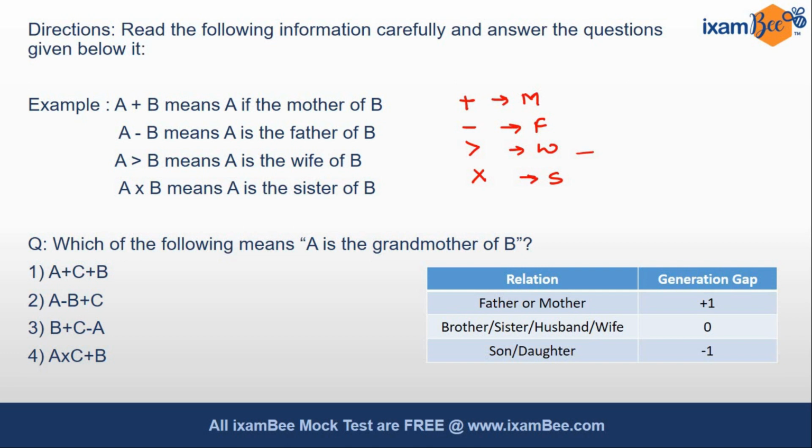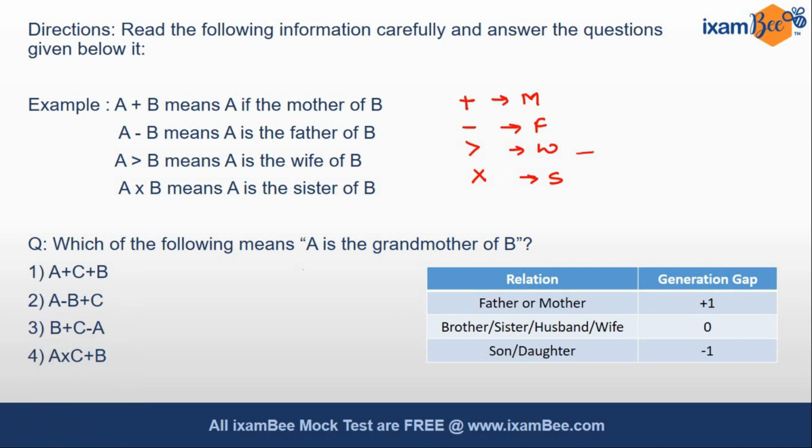Now let's read the question. Which of the following means A is the grandmother of B? Now see friends, there are two methods. Either you decode each and every option and check whether A is grandmother of B or not. You draw the diagram, family tree for each of them and check for A and B's relationship. But that is very time taking and in the exam you don't have that much time. So we'll adopt the shortcut method.